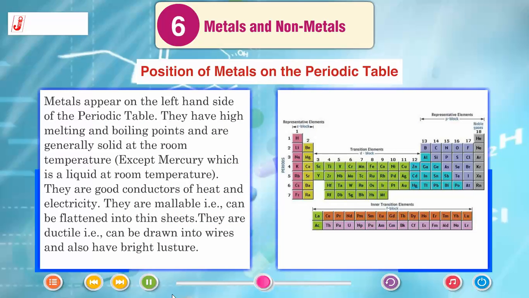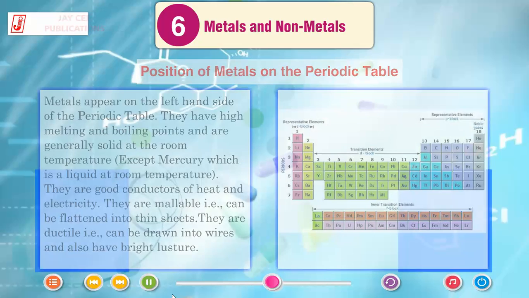Position of metals on the periodic table. Metals appear on the left-hand side of the periodic table. They have high melting and boiling points and are generally solid at room temperature except mercury, which is a liquid at room temperature. They are good conductors of heat and electricity. They are malleable, that is, they can be flattened into thin sheets. They are ductile, that is, can be drawn into wires, and also have bright luster.